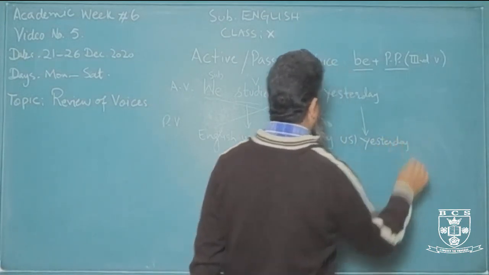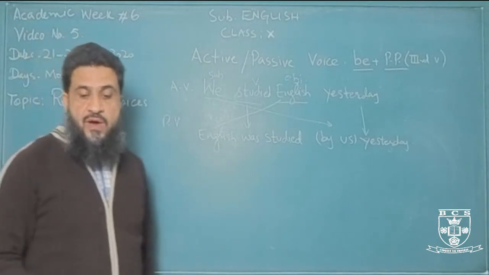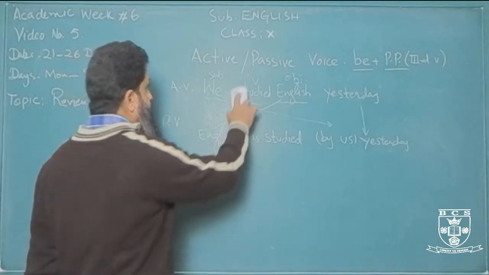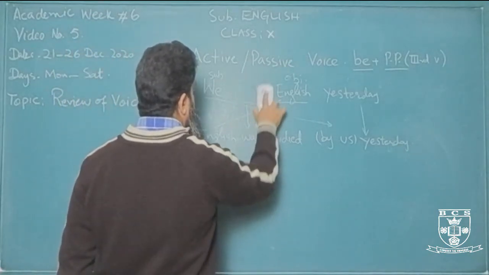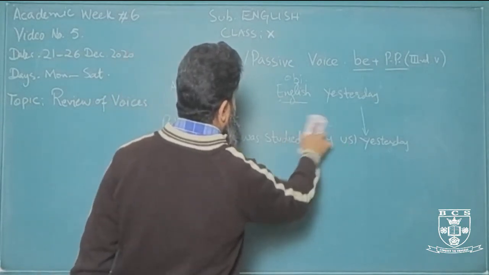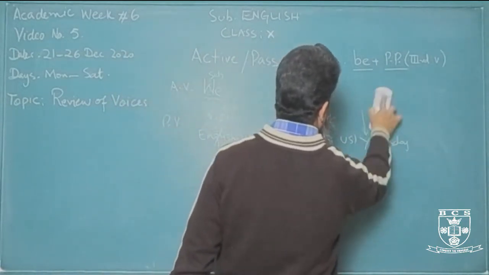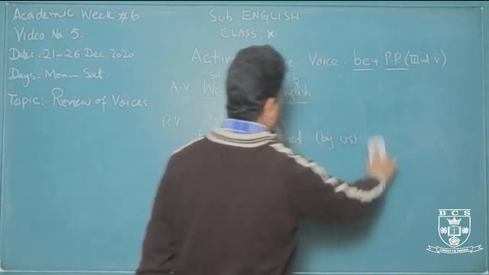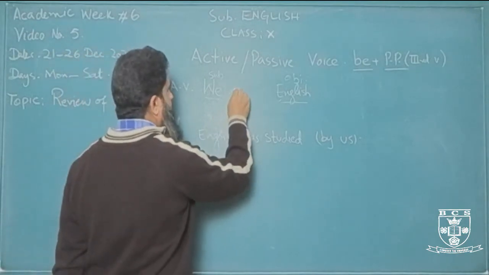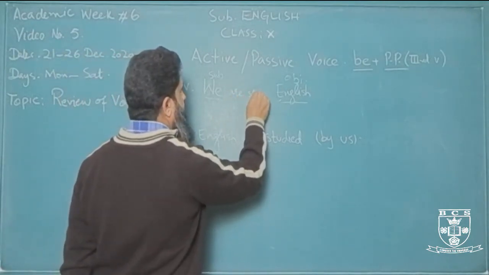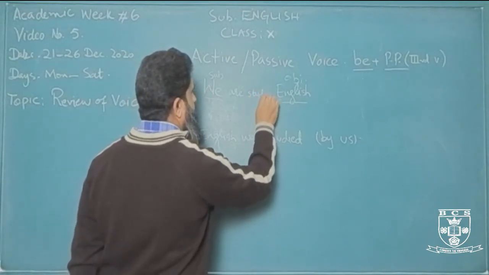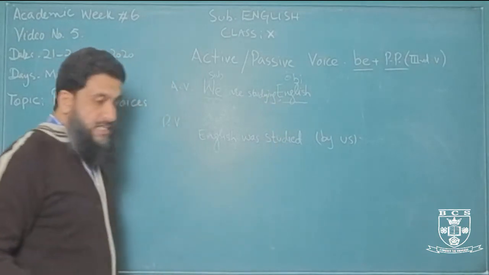Okay. So two tenses done. Now let's see continuous. So what will be the continuous form of this sentence? What will be the continuous? Yeah. The continuous will be we are studying English now.